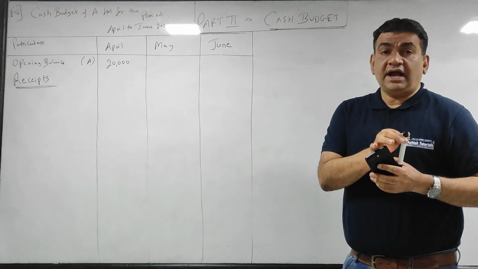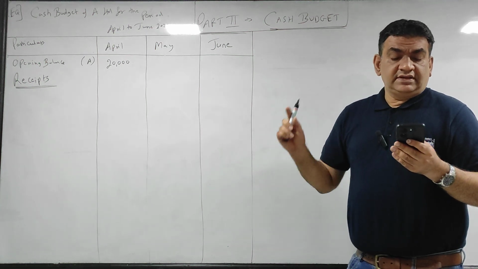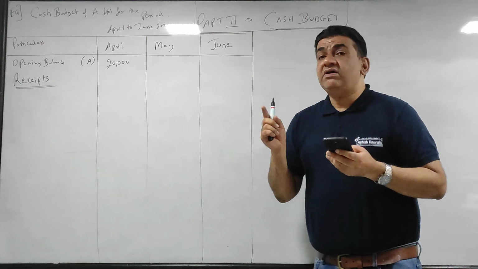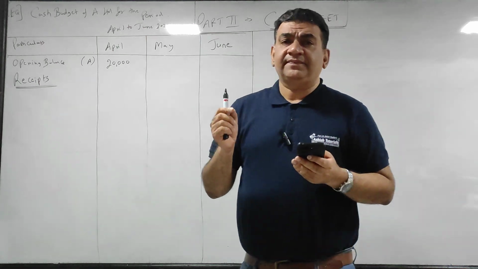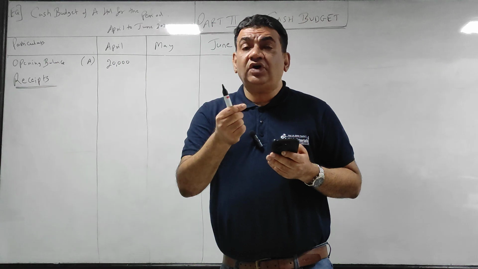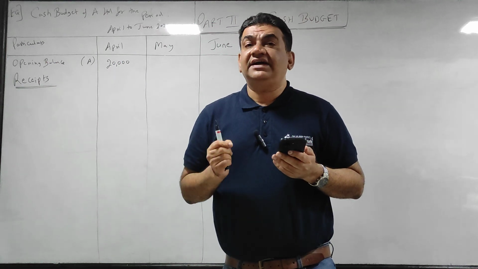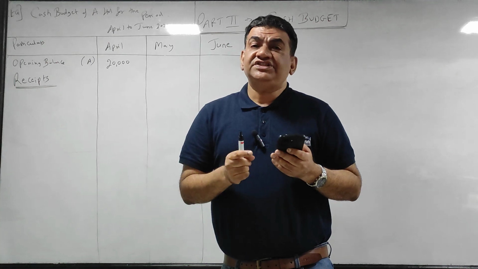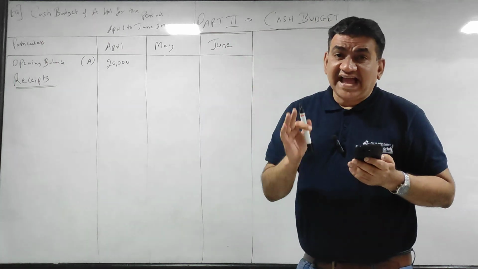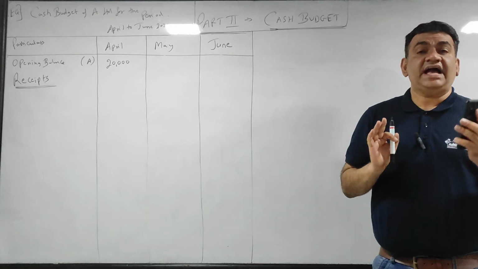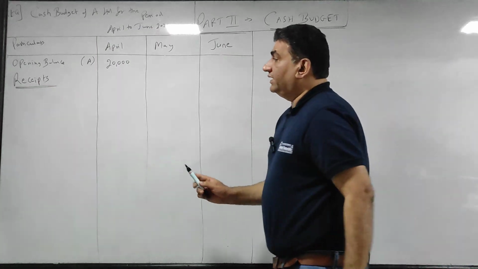Now just tell me how many items are there in the question? Cash sales, credit sales, cash purchase, credit purchase, salary. Now apply basic business common sense. Tell me out of these 5 items, which are the items जिसमें पैसा आएगा? Can I say cash sales and credit sales? So cash sales and credit sales are the 2 items जिसमें पैसा आएगा. Let's take one by one.